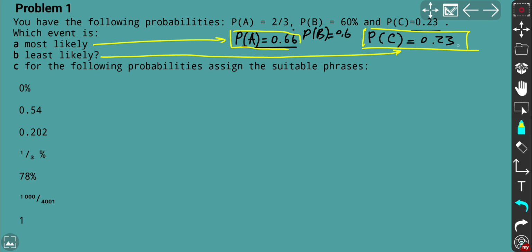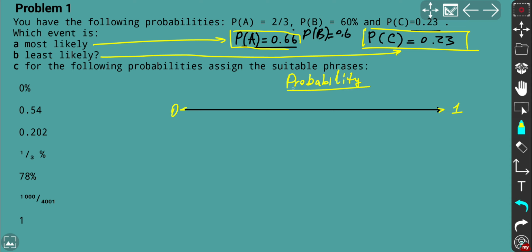On top of that, if you set up the line, we have one end to be 0 probability, that's the probability line, and the other tip is going to be 1, and we measure probability just as decimals from 0 to 1.